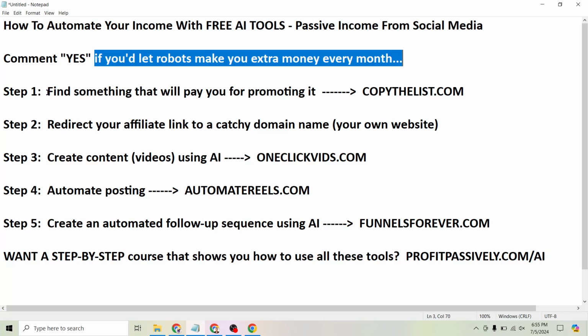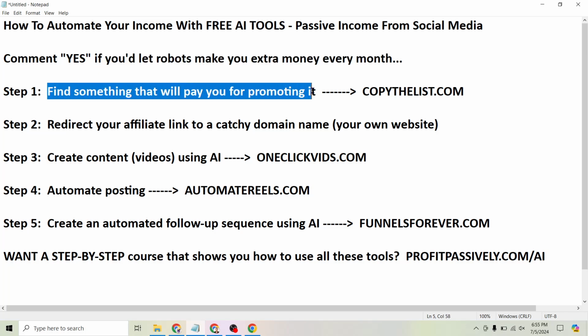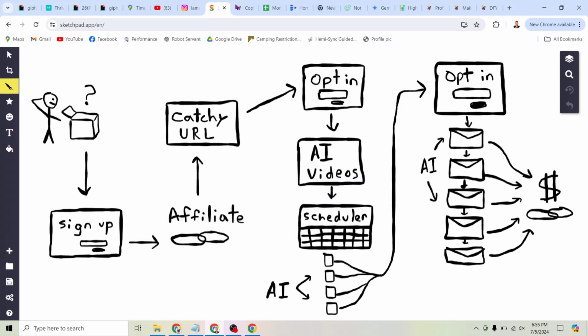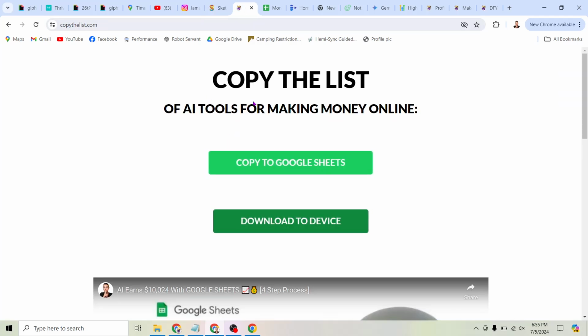So step one, find something that will pay you for promoting it. I've made this super easy for you to do. Just head over to copythelist.com, and I'll get into this diagram and explain how it works in a second. But first, I want to get you started on how to actually make money with this stuff.